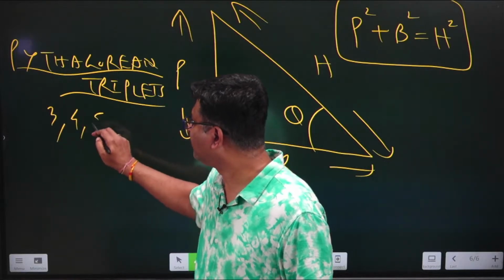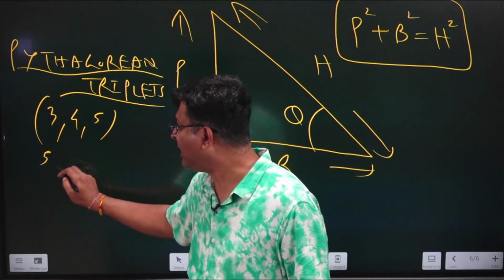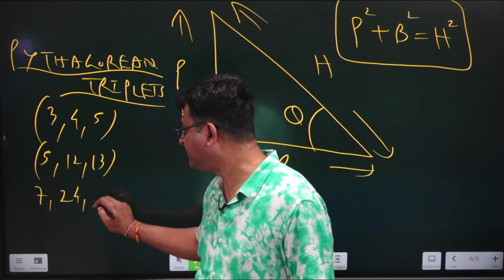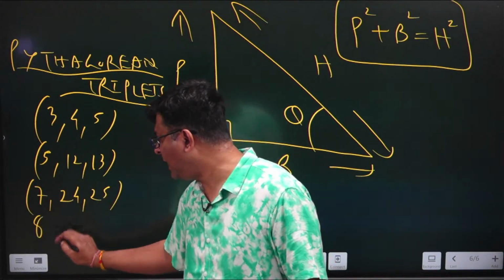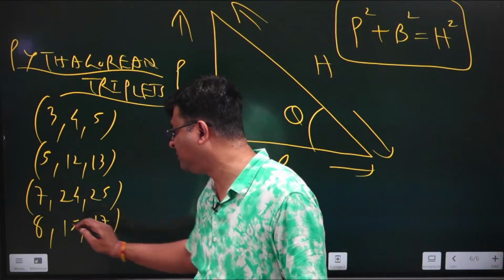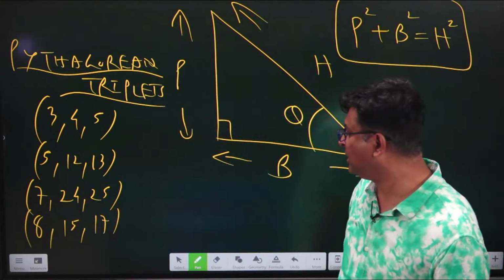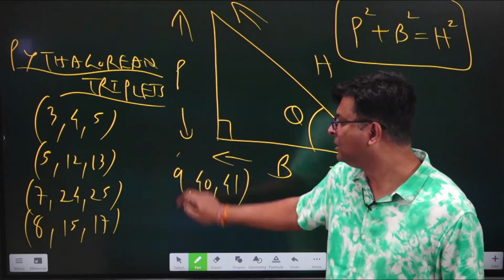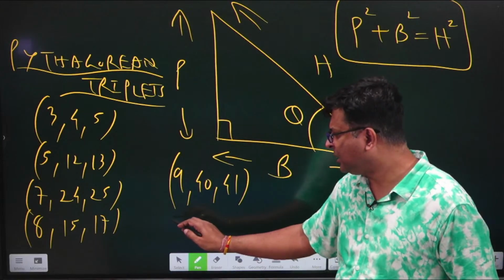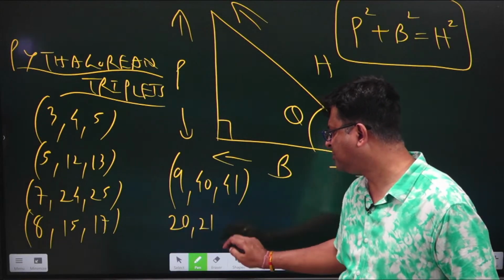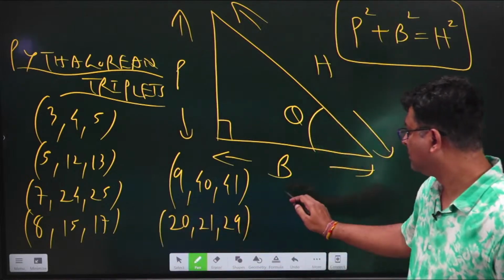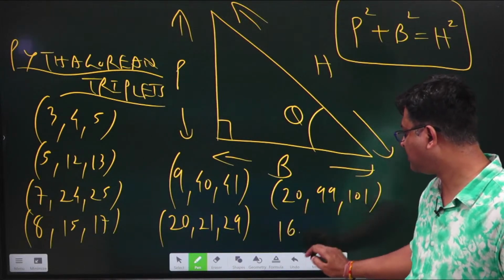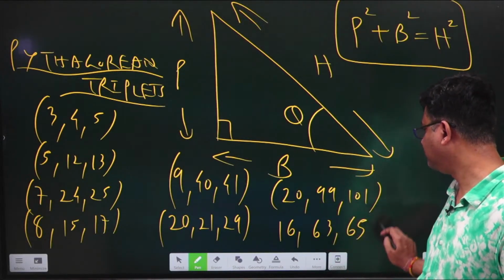First one is 3, 4, 5, then comes 5, 12, 13, then comes 7, 24, 25. Now see, you have to write it as well as remember it. Why remember it? I will tell you the reason later on. Just write it down somewhere if you are having copy pen with you. 9, 40, 41, then comes your 20, 21, 29, then comes 20, 99, 101, then comes 16, 63, 65.